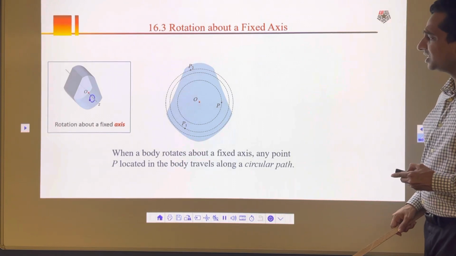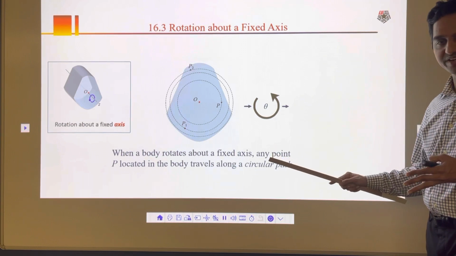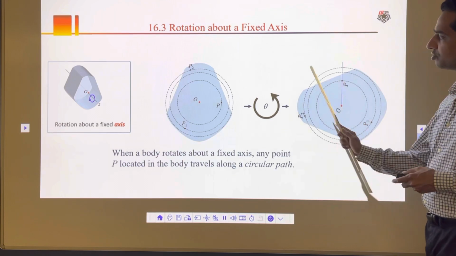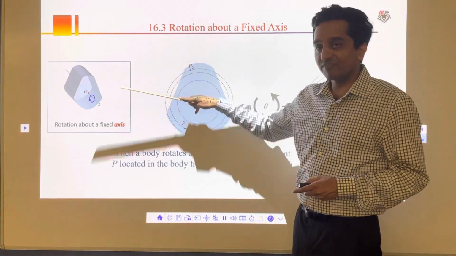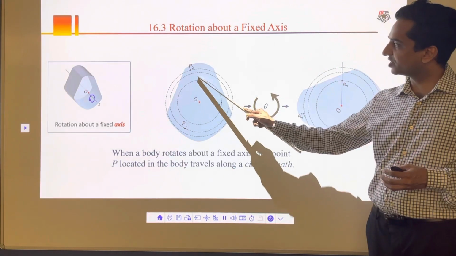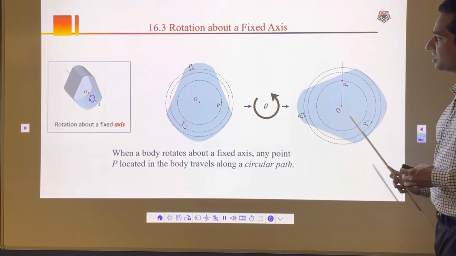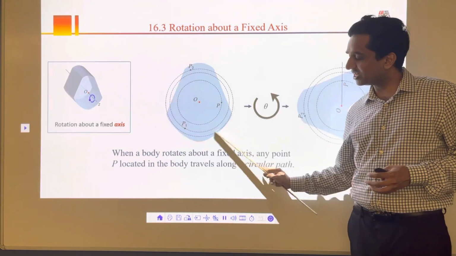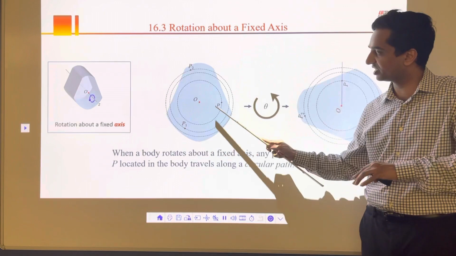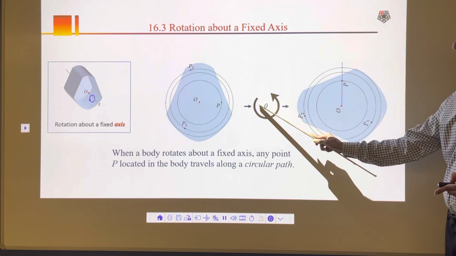Now let's say whenever this rotates, it rotates with an angle theta. Theta could be 90 degrees or 180 degrees or anything. So let's assume that it rotates with a 90-degree angle. When this body rotates by 90 degrees, this P will come here, this P2 will come here, P1 will come here, and that's what you see here. This particle will follow a curvilinear, circular path. These particles P, P1, P2 are not rotating, the entire body is rotating, but these particles follow a curvilinear path. And this rotation is angle theta.